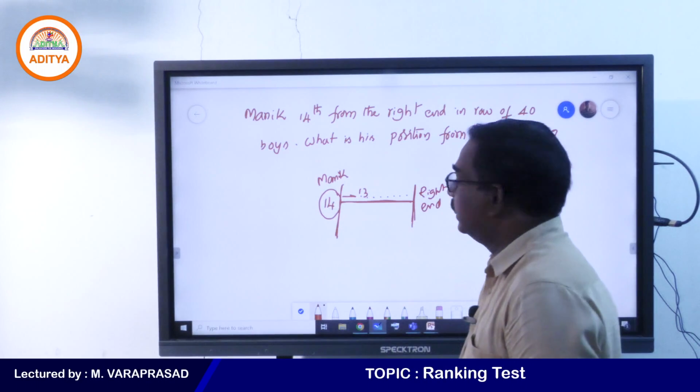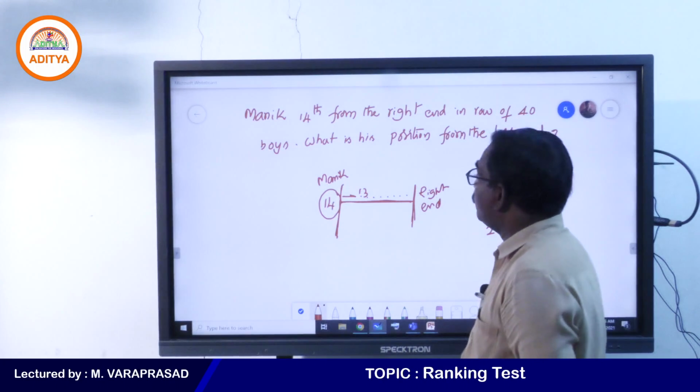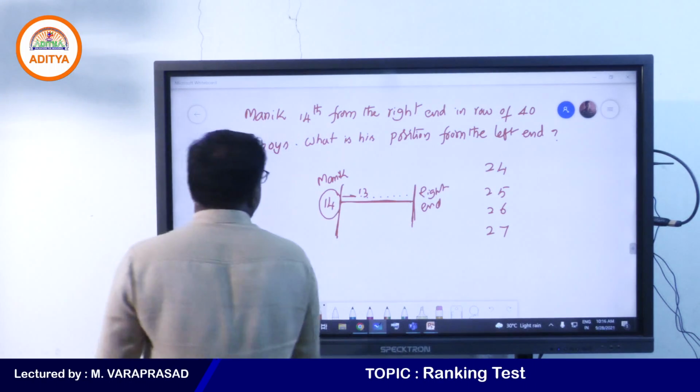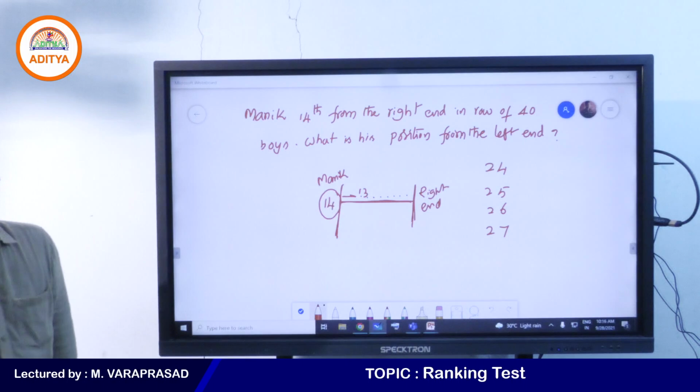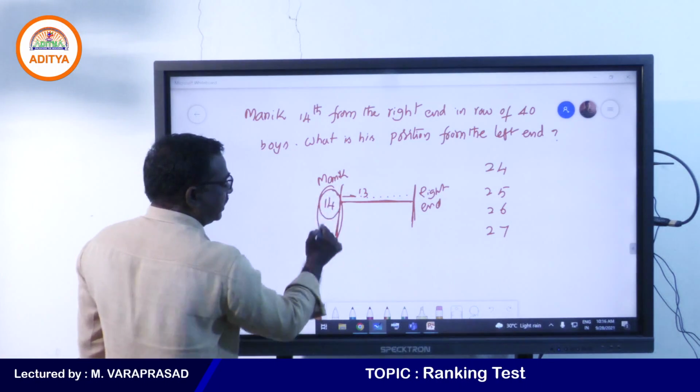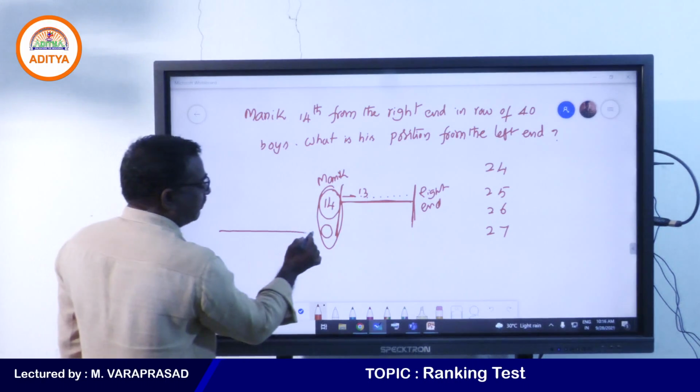Next, in a row of 40 boys, totally 40 boys are there. So what is his position from the left end?